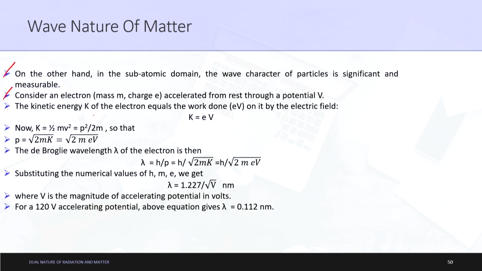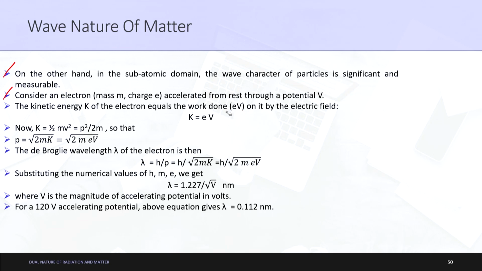The kinetic energy K of the electron equals the work done in electron volts. Please remember that this eV is not the value of major work done calculated. This is basically the work done in terms of kinetic energy.